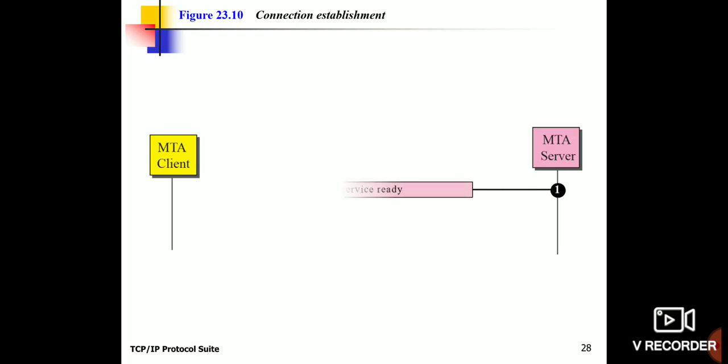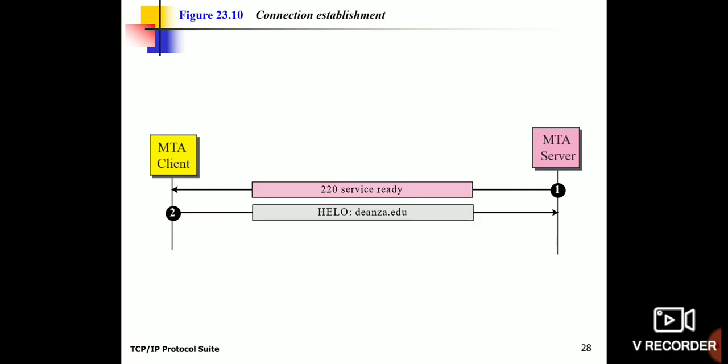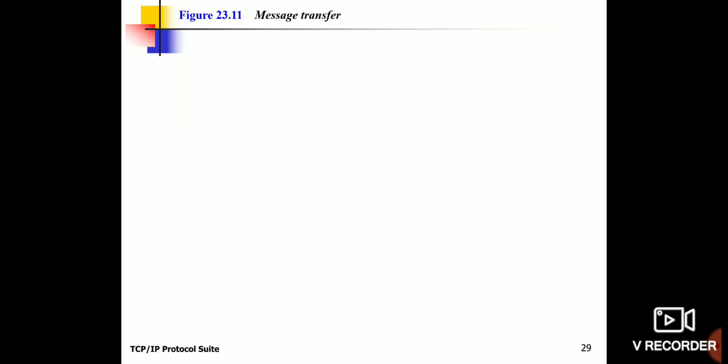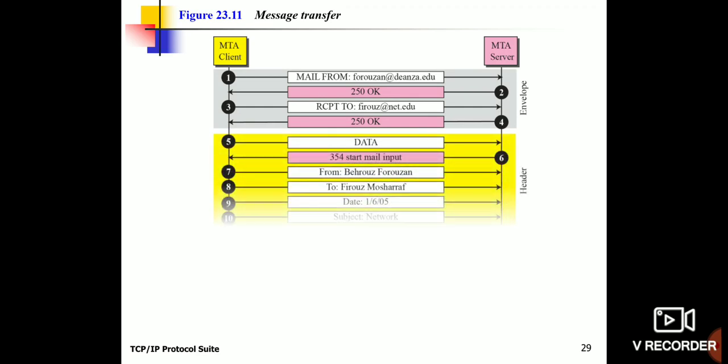Now the MTA server is going to send 220 service ready, and then the MTA client is going to send a hello packet, and it is going to give you the header, and then again the MTA is going to give 250 OK. So this is how it is going to transfer. And next you can see the entire transfer of mail.